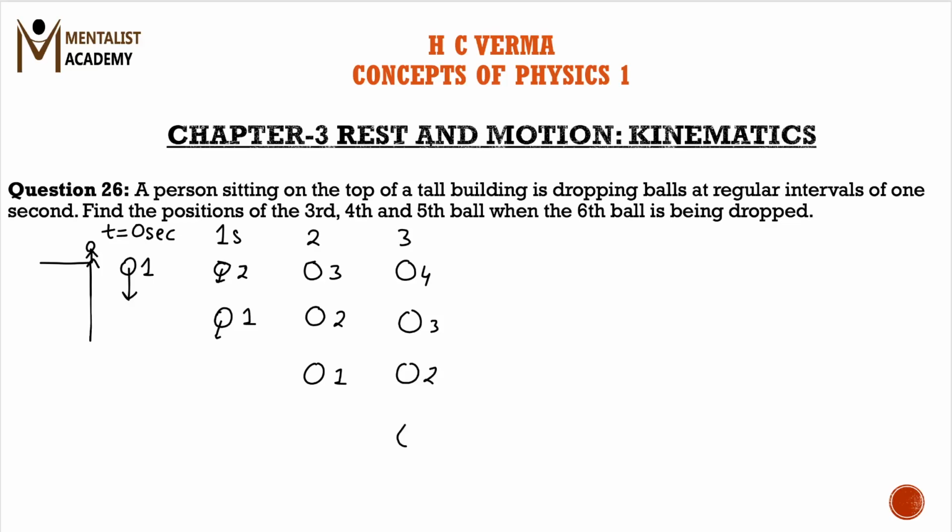The fourth ball is dropped similarly. And let us move to the sixth ball. Now when the sixth ball would be dropped, at t is equal to 5 seconds the sixth ball is dropped, because at t is equal to 3 seconds the fourth ball is dropped. So at t is equal to 5 seconds the sixth ball is dropped, the fifth ball would be somewhere over here, the fourth ball would be somewhere over here, and the third ball would be somewhere over here. We are only concerned with these three balls, third, fourth and fifth ball.